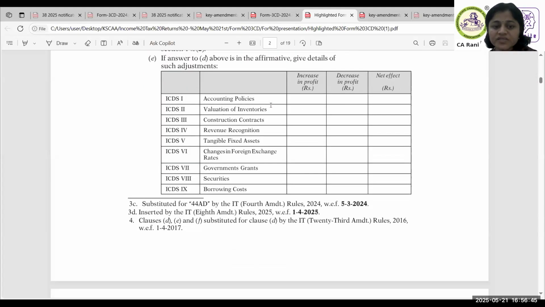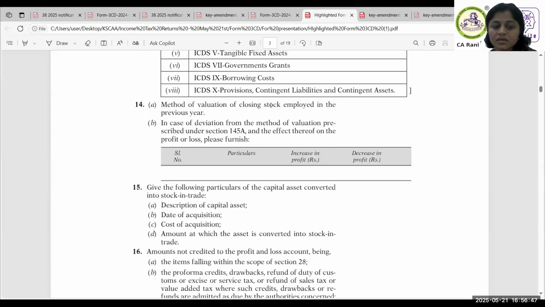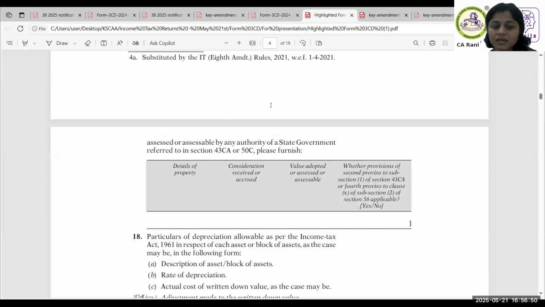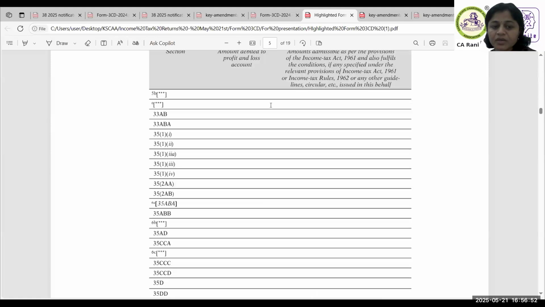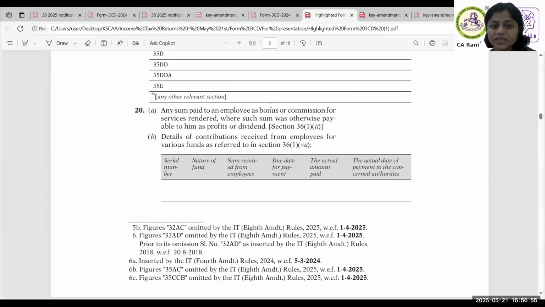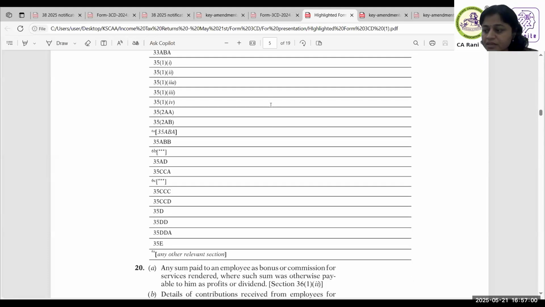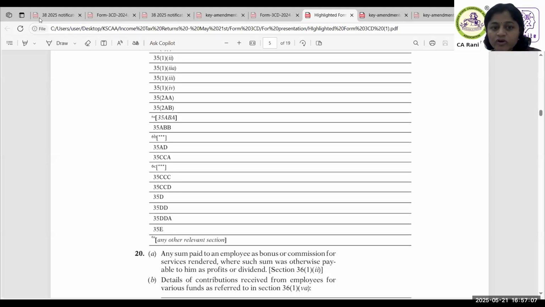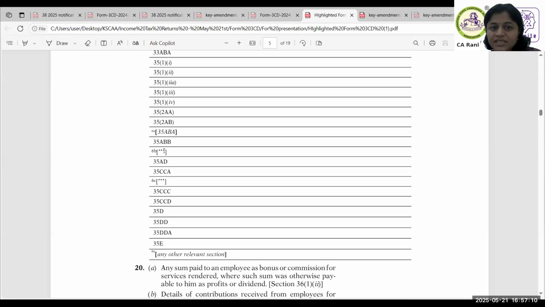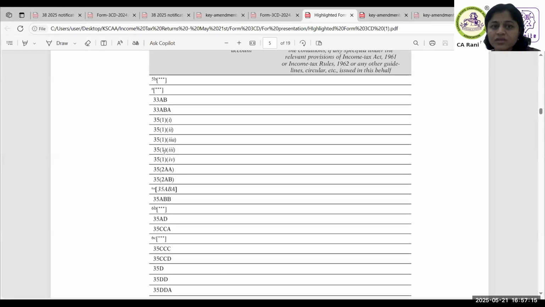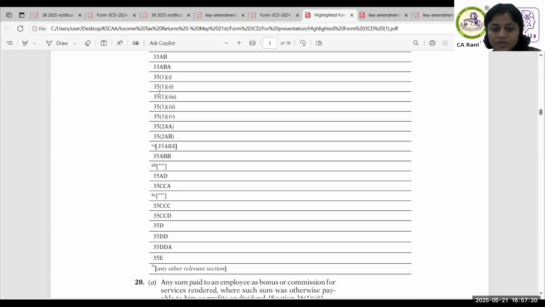Next, we saw that clause 19 has been omitted because of redundant sections here, 32AC. Whatever is redundant has been omitted: 32AC, 32AC(1A), 32AD, and 35AC is removed. So you will not find 35AC here. See here, asterisk they have given. They have removed 35AC. Wherever removed, see here, 32AC, all those removed have been mentioned.